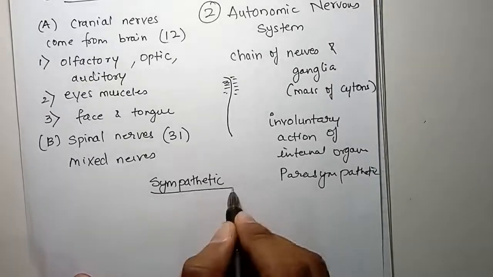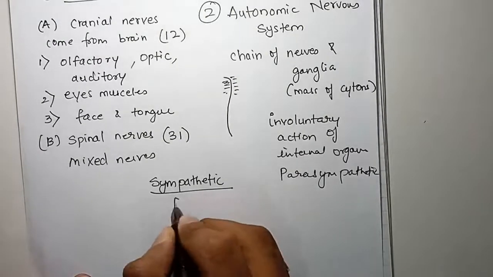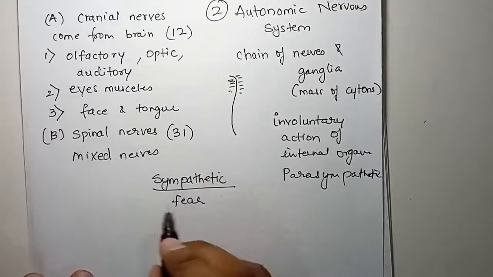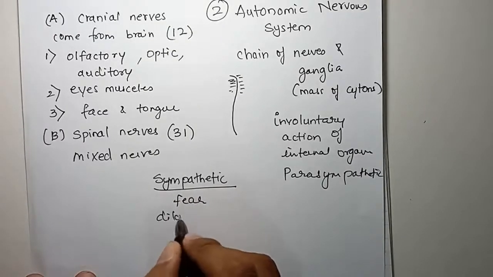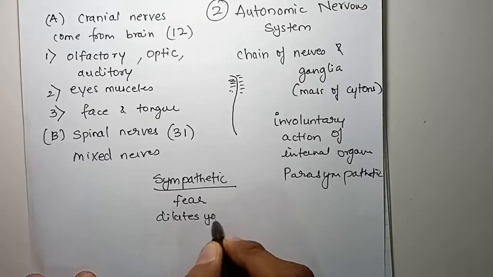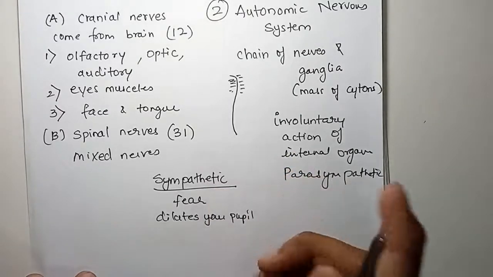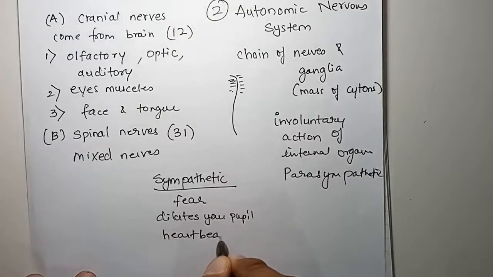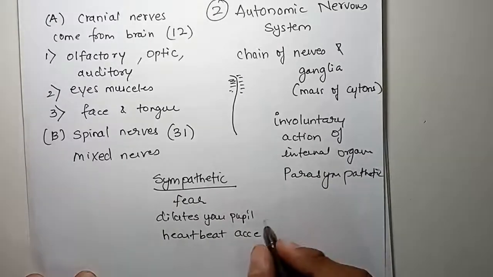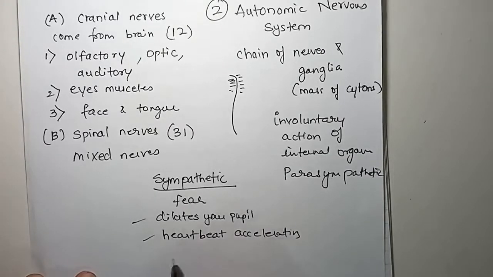Now sympathetic nervous system means which happens when you are very anxious, or sometimes when you are in fear. When you are in fear, certain changes take place in your body, like you dilate your pupil. Dilate your pupil means आँख को बड़ी कर देते हो अचानक से, ठीक है. Then your heartbeat accelerates. Suddenly, if you see something very dangerous, your heartbeat will start accelerating. Okay, these and many more changes take place in your body.